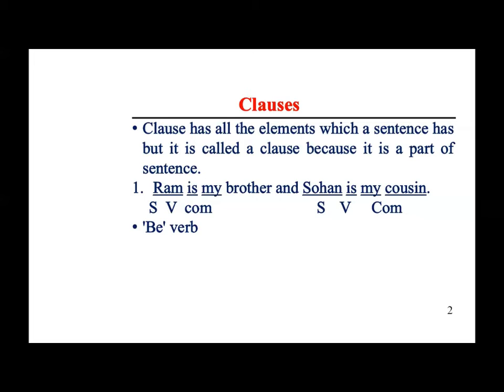दो finite verb use हुई कौन सी है? Be की जो forms हैं, be की form क्या होती है? Is, am, are, was, were. So here we have used is. यहाँ पे हमने is को use किया है. So in a sentence you can see that two finite verbs are used. तो फाइनाइट वर्ब जहां पे दो हैं तो इसका मतलब इसमें क्लॉज भी कितने होंगे? दो. And these two clauses have their independent meaning. They don't depend on each other to complete their meaning.